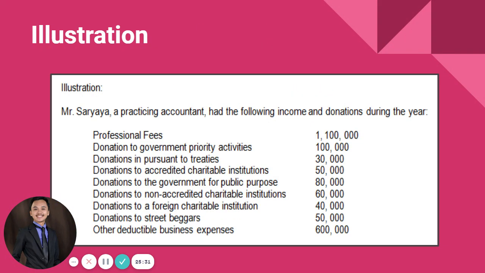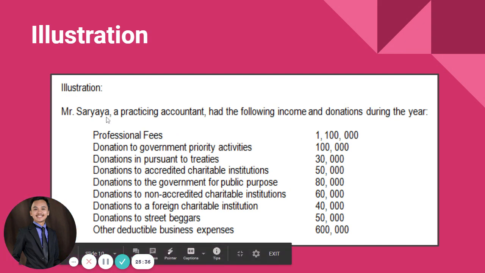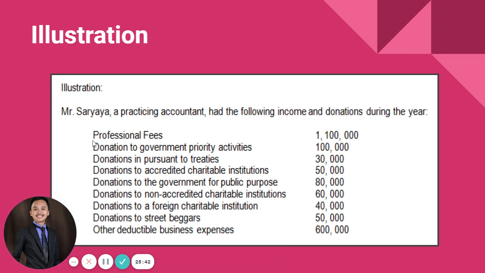Okay. So, again, naa tay illustration diri. Mr. Saryaya, a practicing accountant, had the following income and donations during the year. Okay? It has professional fees of 1.1 million, donation to government priority activities. It also includes donations pursuant to treaties, no?